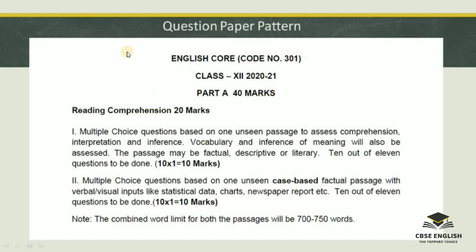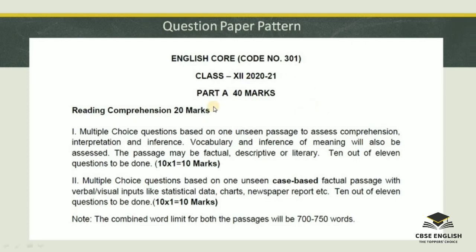So friends, now we'll talk about the question paper pattern. Remember, the code number for our subject English Core is 301. Your question paper pattern will be divided into 2 parts. Part A, 40 marks, which will be objective or multiple choice questions, and Part B, subjective questions, that is short answer type questions, long answer type questions and very long answer type questions. 40 plus 40, 80, and 20 marks based on your internal assessment, that is listening and speaking skills.